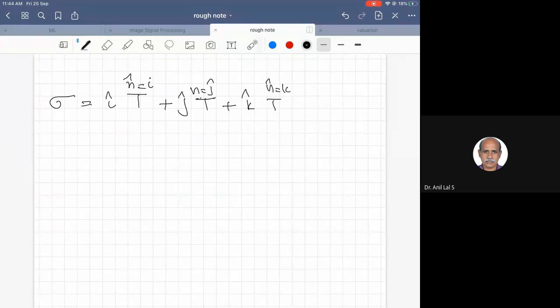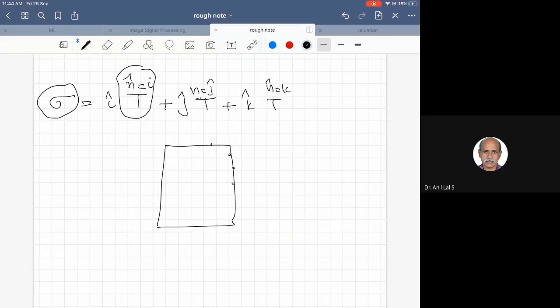You can take three mutually perpendicular coordinate planes and write the tractions there. Traction is nothing but the resisting force per unit area. Then you get what is called the stress at a point. So suppose this is the control volume. The control volume surface also has points, and at each and every point there is a sigma. Sigma is a tensor, but actually what is the resisting force or stress?